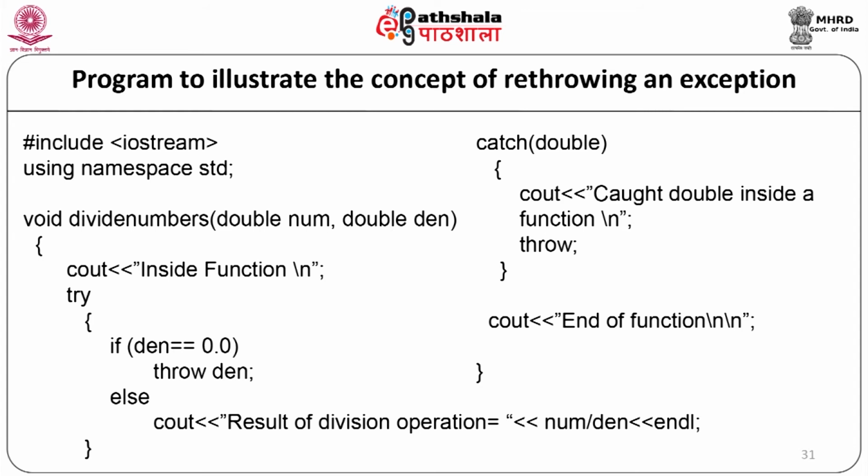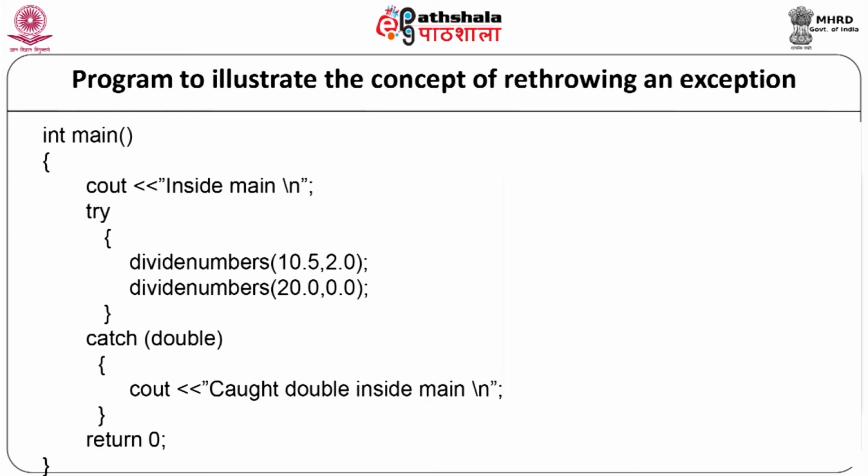Now, we will start with our main function, int main, cout "inside main", try opening braces, divideNumbers(10.5, 2.0), divideNumbers(20.0, 0.0), try block will end, catch (double), start of the catch block, cout "caught double inside main", return 0 and the main function will end.